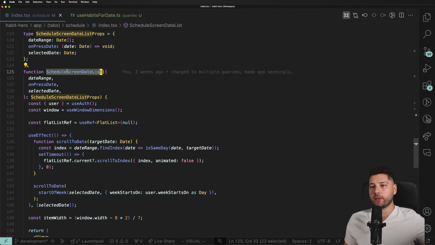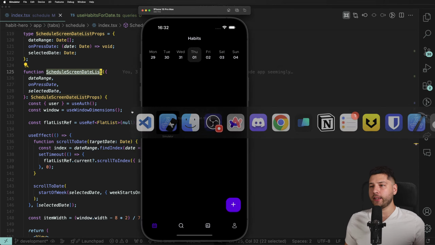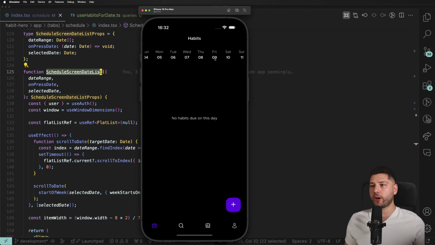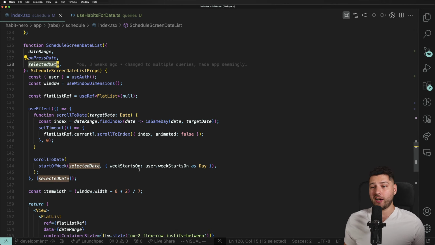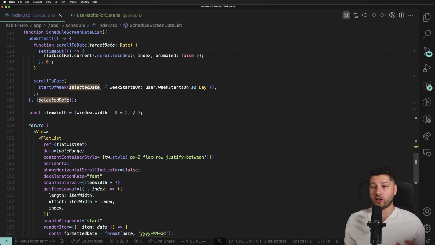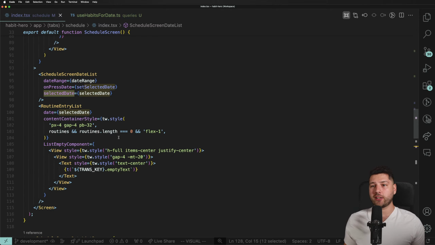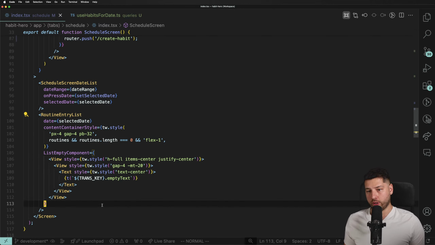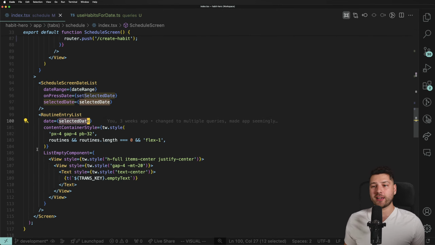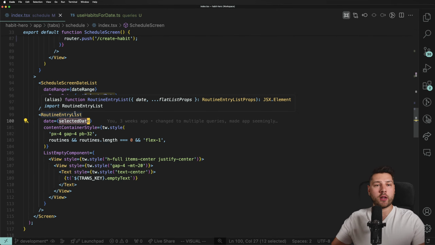So that's the schedule screen date list component. That is the component that runs this over here at the top. We don't need to do anything with this because it just receives a date range, on press date and then selected date. And it does just things with the dates, right? So we don't need to touch it, but we do need to work on this routine entry list component, which receives the selected date and then actually renders out all of our routines, which now we want to do for the actual habits.